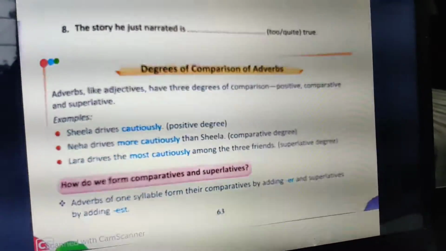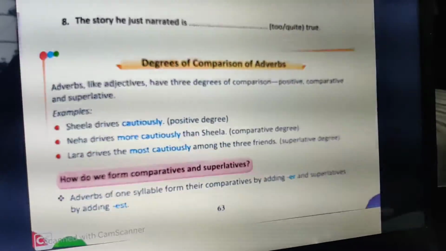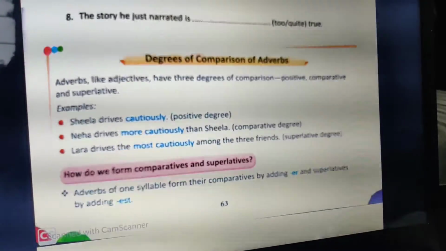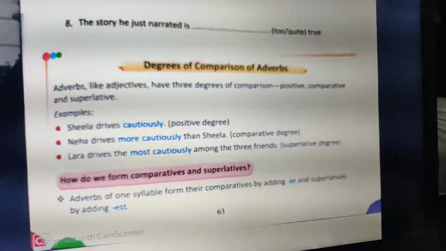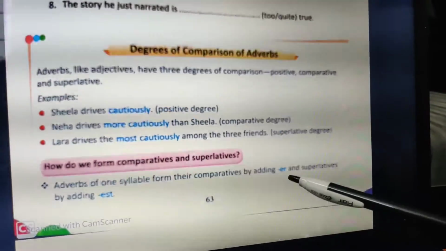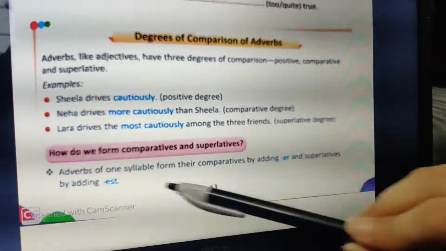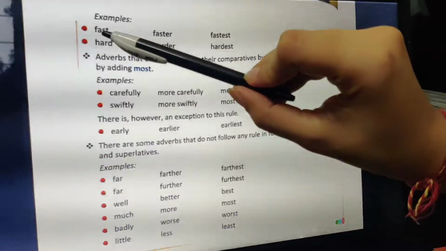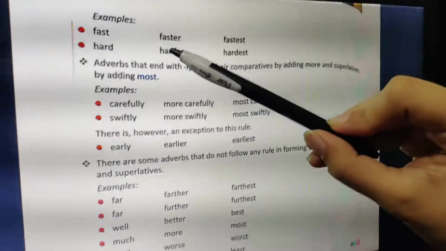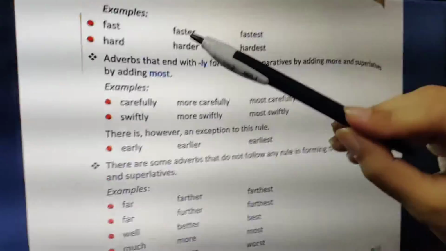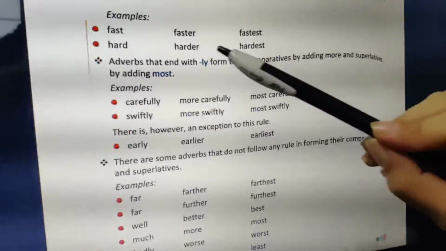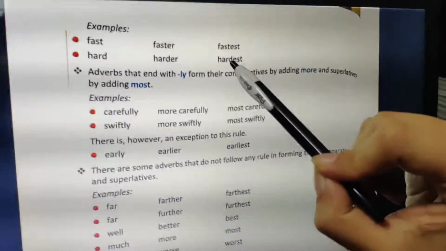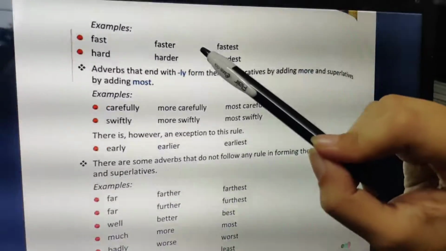Now, how do we form the comparative degree? If the word has one syllable, remember one syllable, we have studied about syllable, where the sound of a vowel comes only once, then we add ER in the comparative, and in the superlative we add EST, right? For example, fast, only one vowel sound is coming. So faster, fastest. This is the comparative, this is the superlative. Now hard, harder, hardest. Comparative, superlative. Only one syllable is there.